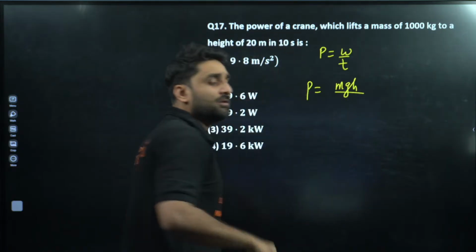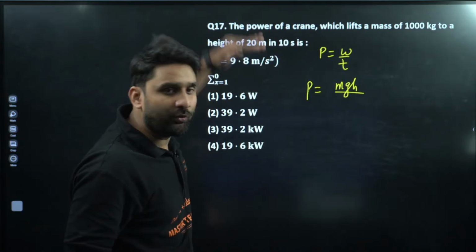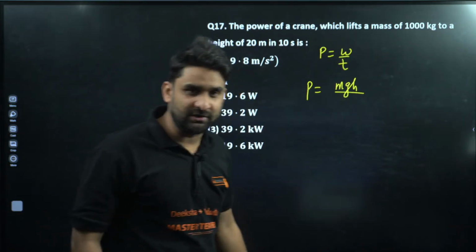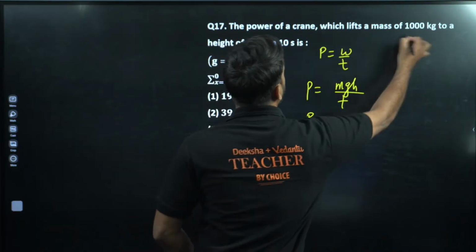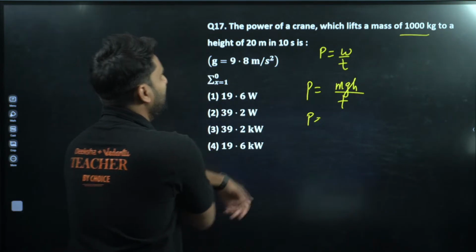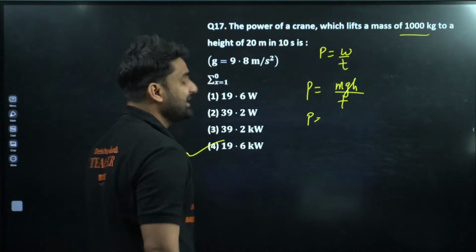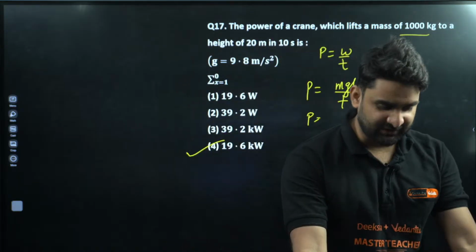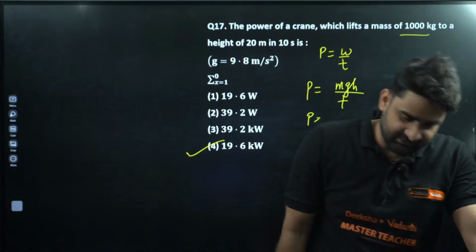Force into displacement, that is work done, and the crane is lifting something in upward direction, so the work done will go into potential energy, mgh divided by t. Now we have all the values. If we put all the values, mass is there, acceleration due to gravity is there, everything, that will come 19.6 kilowatt. 19.6 kilowatt, champion, is the correct answer.